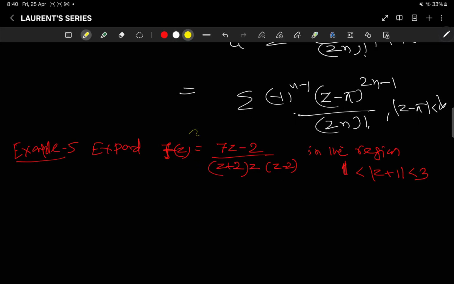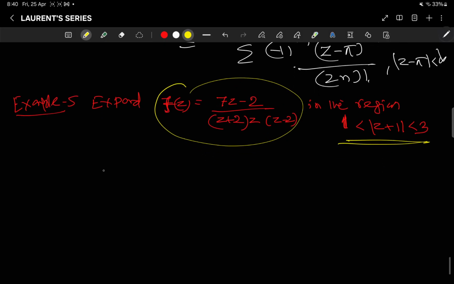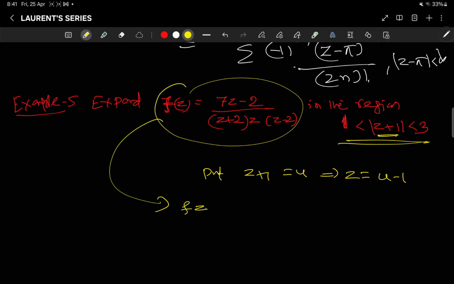Suppose you are asked one more question: expand this, where the region is the annulus. So you have to put z plus 1 equal to u, which implies z is equal to u minus 1. So what is your f(z) now? f(z) is equal to (7u minus 9) by u(u minus 1)(u minus 3).